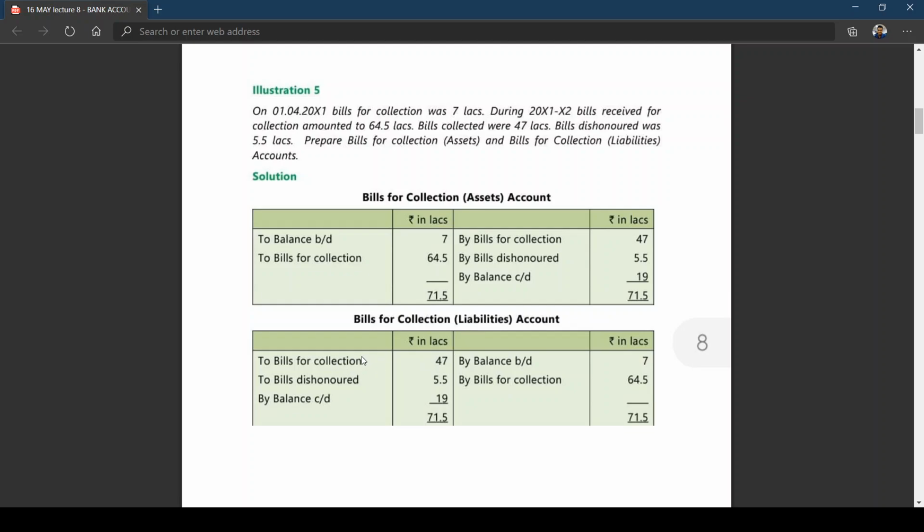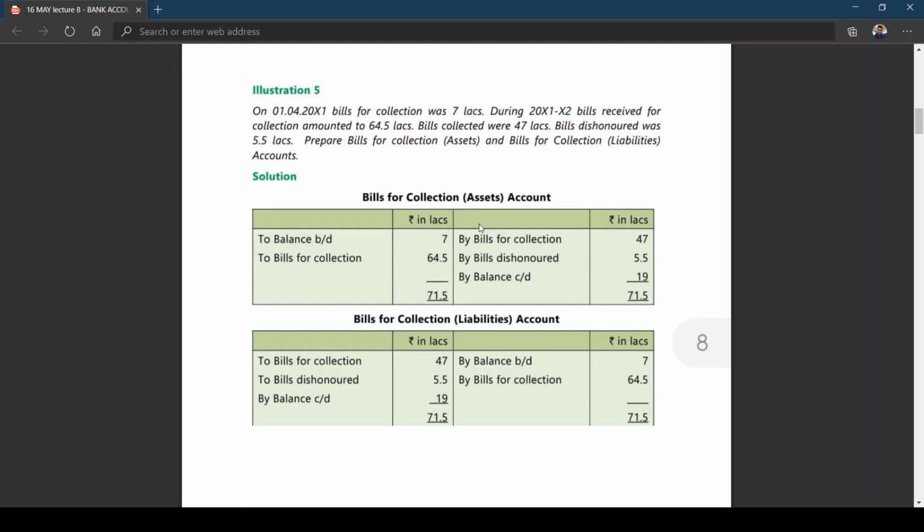Here you can write in brackets. You can copy down later on. If you want, you can make a note. Here in bills for collection, you write brackets liability. In bills for collection brackets, you write asset. That means the liability is decreasing because you are transferring asset. Your asset is decreasing because you are transferring to liability.